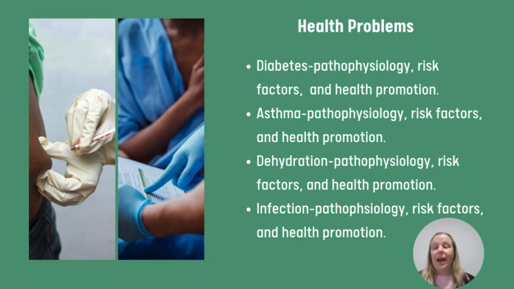If you're feeling sick, checking your blood sugar as needed is important because it may be too high or too low. Asthma is a chronic inflammation of the airways marked by the narrowing of the airway. Triggers like illness and allergies cause this narrowing and sometimes exercise. Symptoms include wheezing, shortness of breath, coughing, or chest tightness. Family history and allergies are risk factors for asthma. It is important to keep your rescue inhaler with you and be aware of asthma triggers to maintain asthma control.